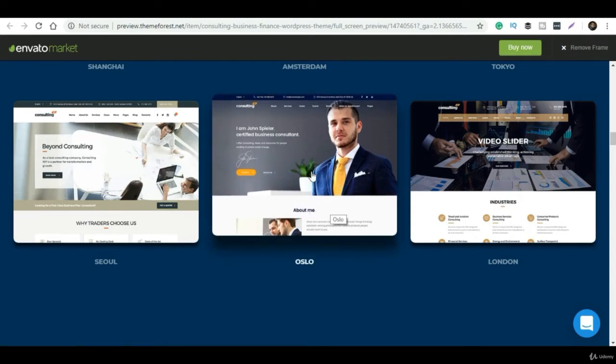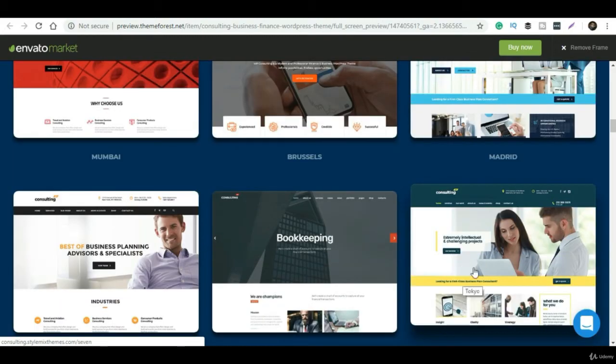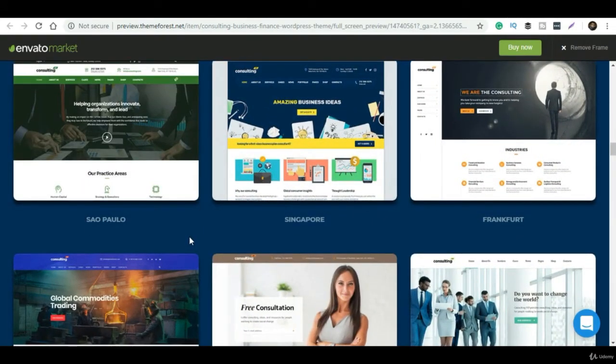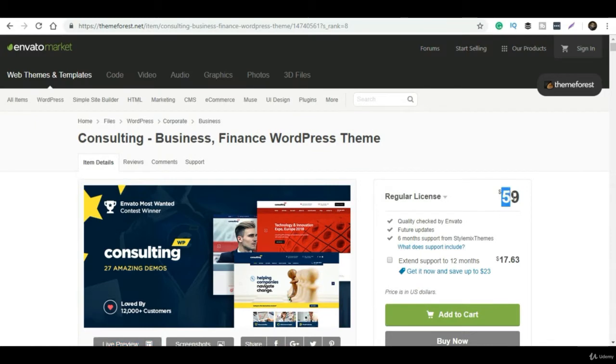They have already provided around 18 demos, I believe. And to be very honest, I have purchased this theme once and it cost me $60, and I have used it in almost 12 to 13 websites, and all the websites' look and feel is totally different, just because the theme demos are different.